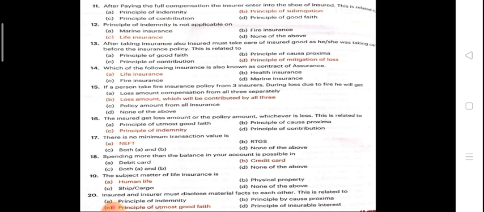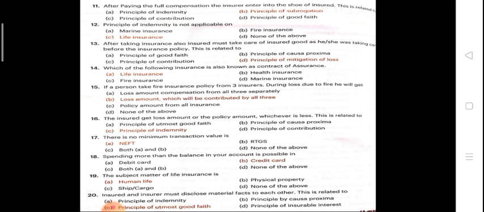The principle of indemnity is not applicable on life insurance. Next question: after taking insurance, the insured must take care of the insured goods as he or she did before the insurance policy. This is related to mitigation of loss. This is the responsibility of both insured and insurer to take care of that product.